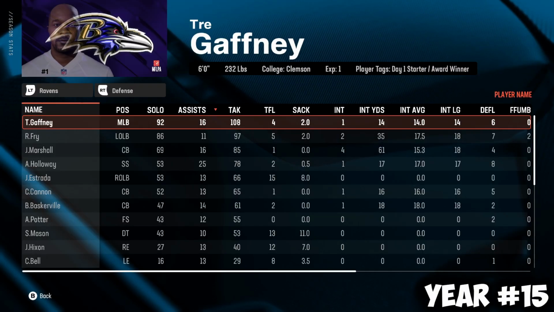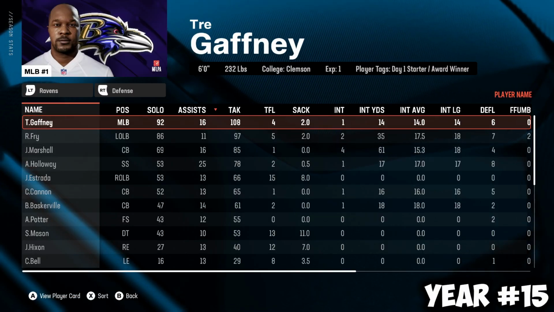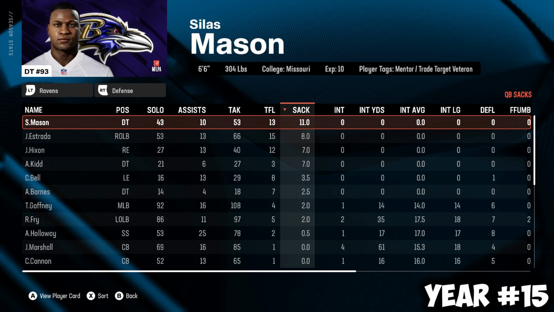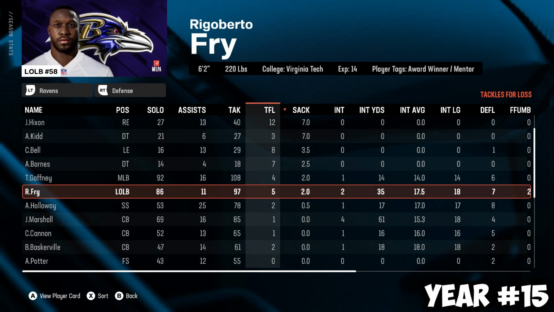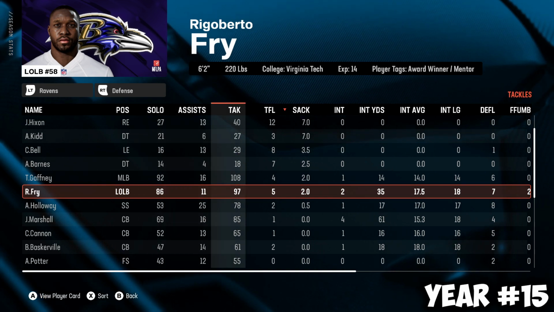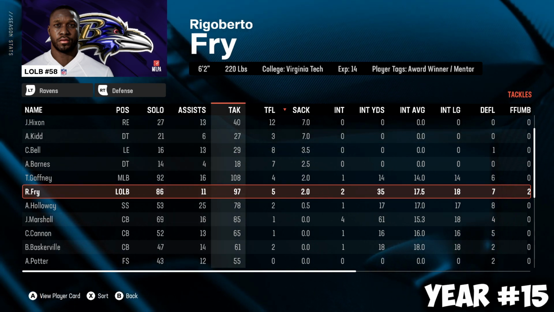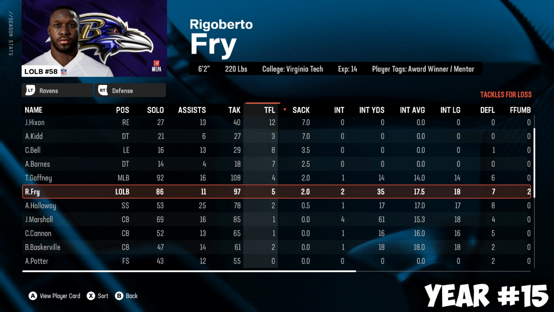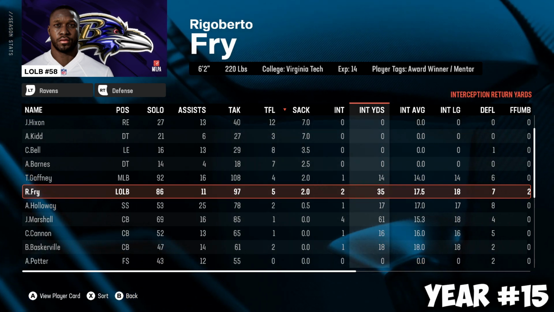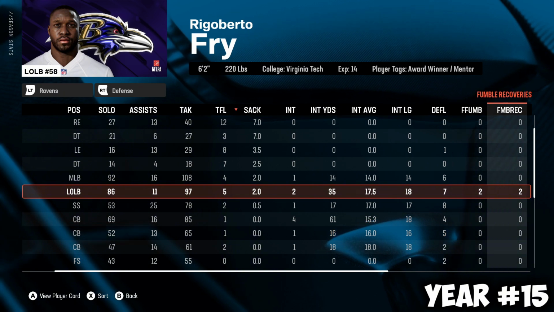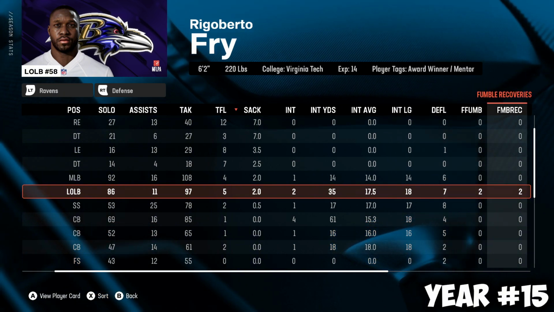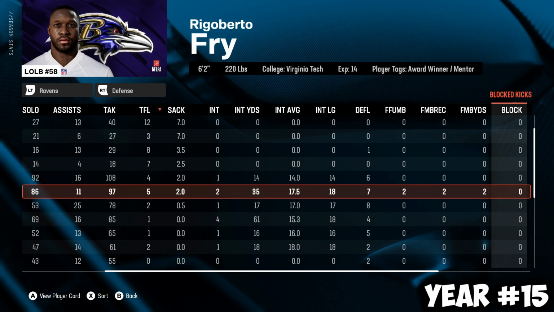See if the defensive scheme was good, and it wasn't at all. It was 2 sacks for Rigoberto Fry in his 1 year with the Ravens. 97 tackles, though, was a new career high, I'm pretty sure. 5 tackles for loss, 2 interceptions. So he contributed in different ways. Forced fumble, 2 fumble recoveries, 27 pass deflections, and 2 fumble yards.